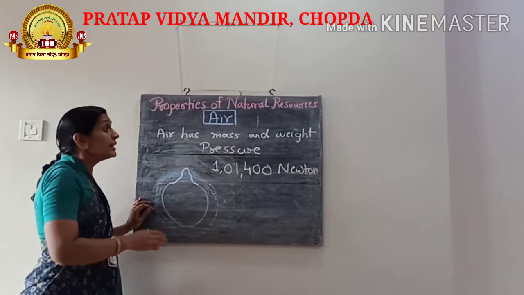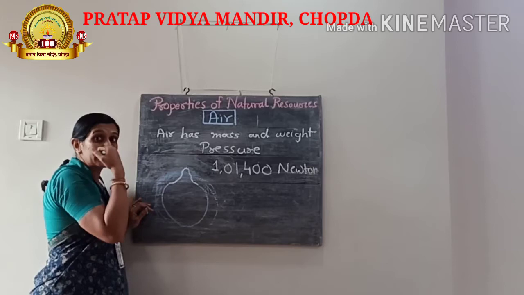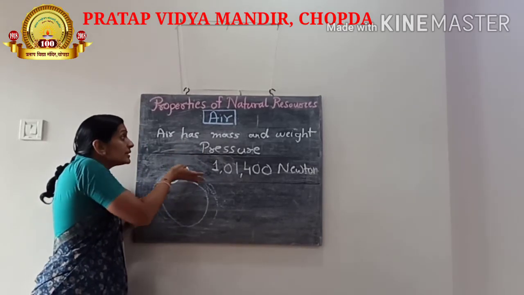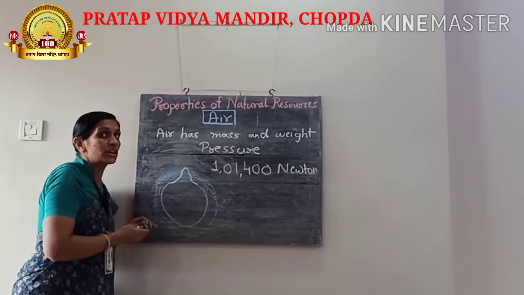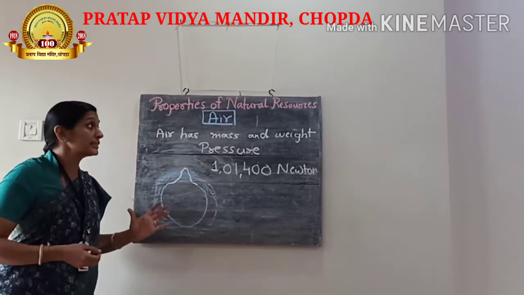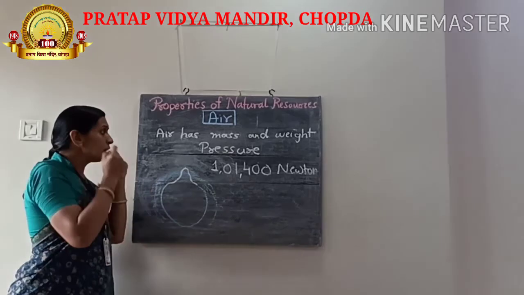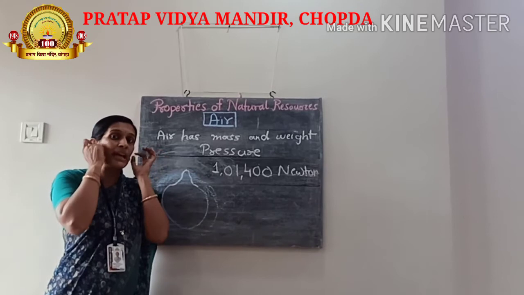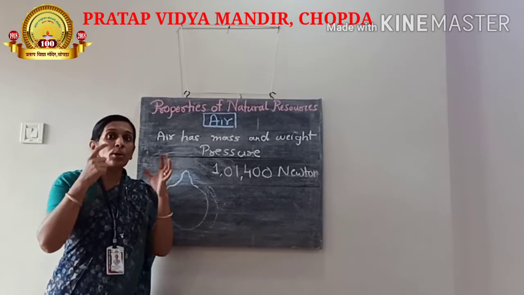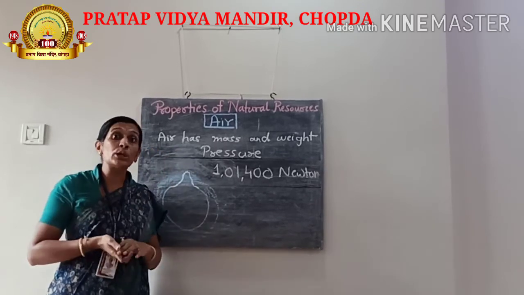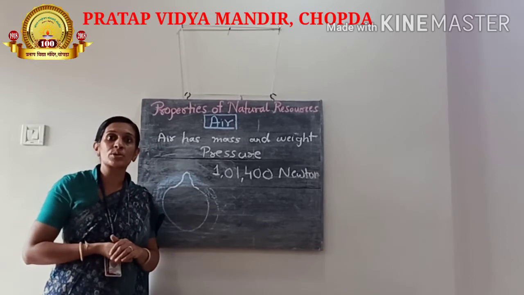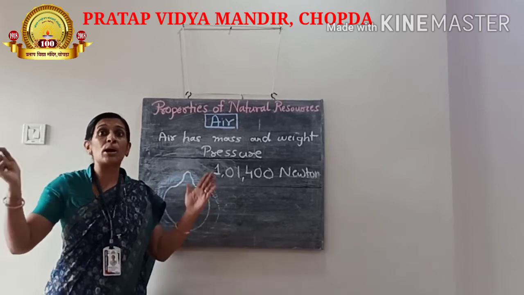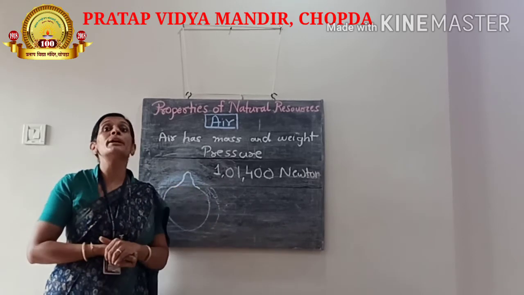Rarefied, you are understanding? Its density keeps decreasing, that is why the pressure keeps decreasing as we go higher. And so we are told to close our ears, or sometimes we have a problem that our capillaries inside break down and we have bleeding in ears and nose when we go towards higher altitudes, because the pressure inside our body and the air pressure outside balance each other in normal conditions.